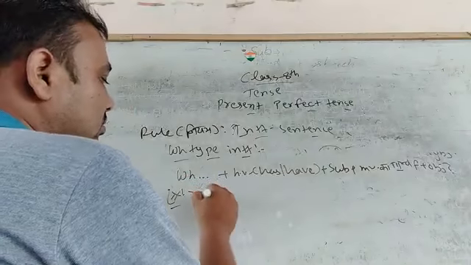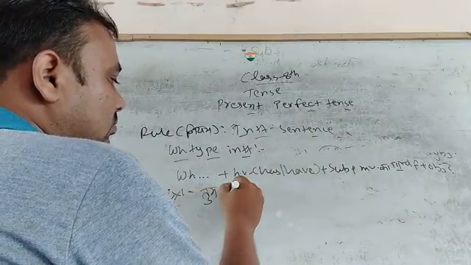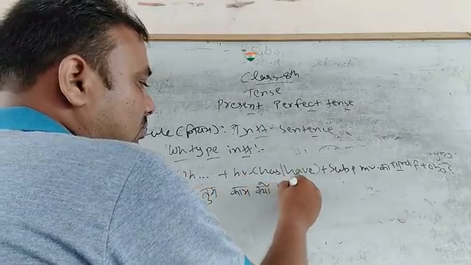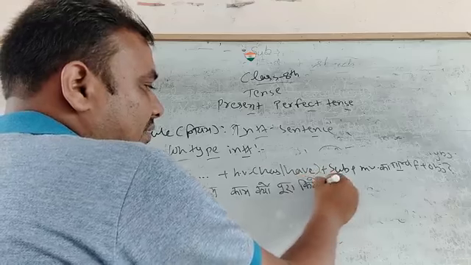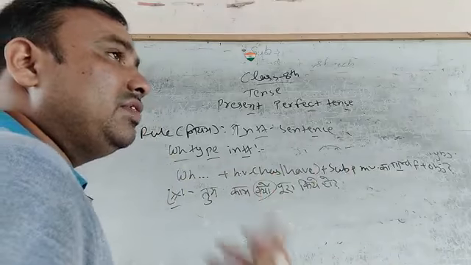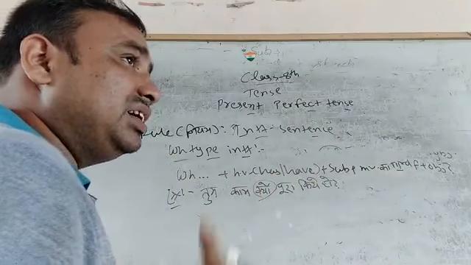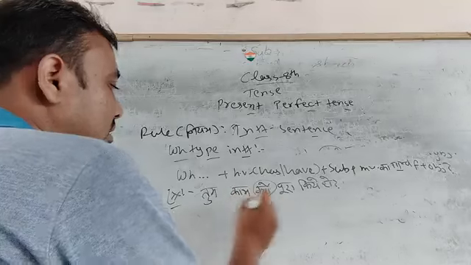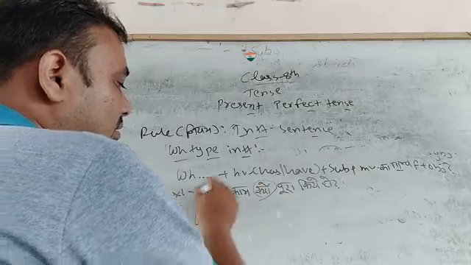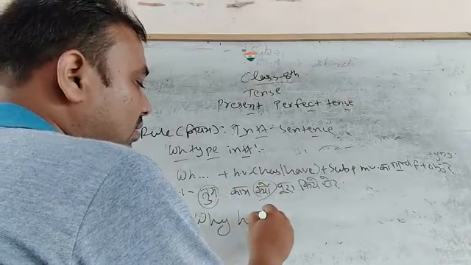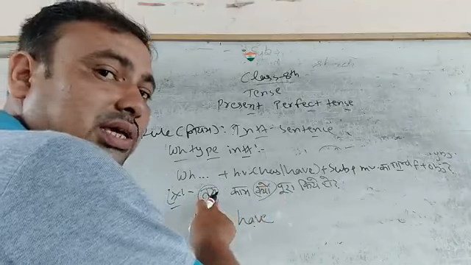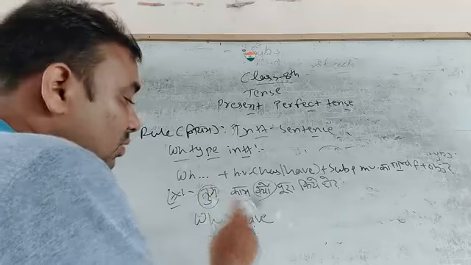I have written here in Hindi, तुम काम क्यों पूरा किए हो. तो क्यों, कब, कैसे, कहाँ, it is the identification of the WH type interrogative, to identify the question word. Okay, so what is the English version of क्यों? Why. Then with why, if the subject is plural, we put plural helping verb have. If subject is singular, we put singular helping verb has. But you can see here it is a plural subject, so we put plural helping verb.